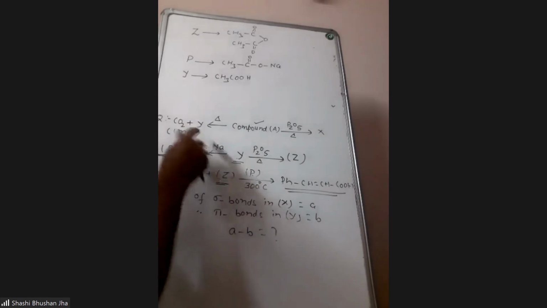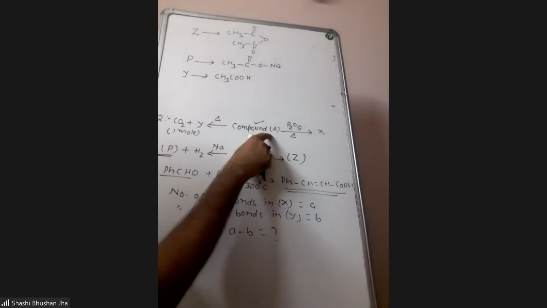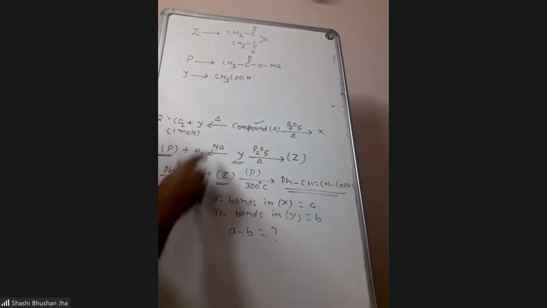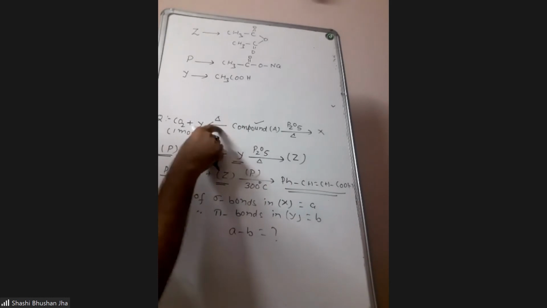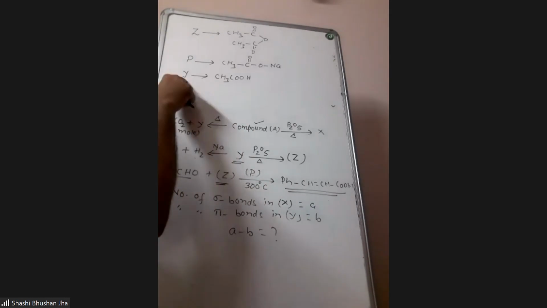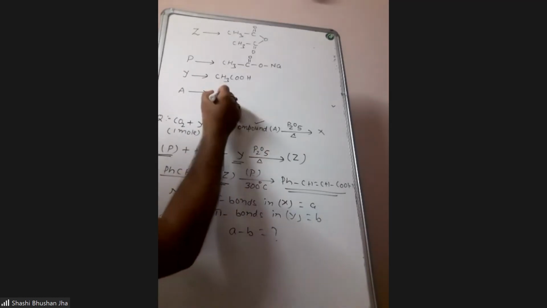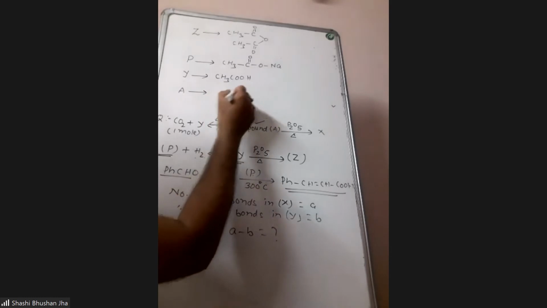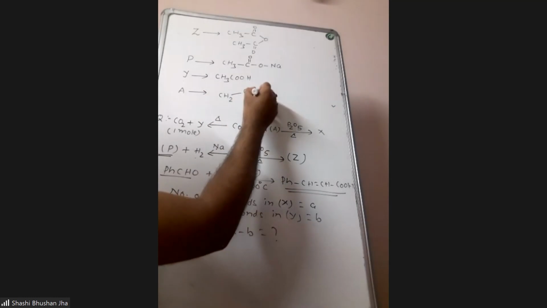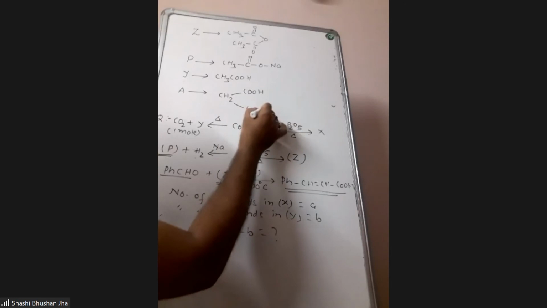Now, after getting Y, try to identify compound A. When this compound A is heated, it gives Y, acetic acid, and 1 mole of carbon dioxide. So what will be this compound A? Malonic acid. This will be any gem dicarboxylic acid. Whenever a gem dicarboxylic acid is heated, it undergoes decarboxylation and gives a monocarboxylic acid. So A will be malonic acid.